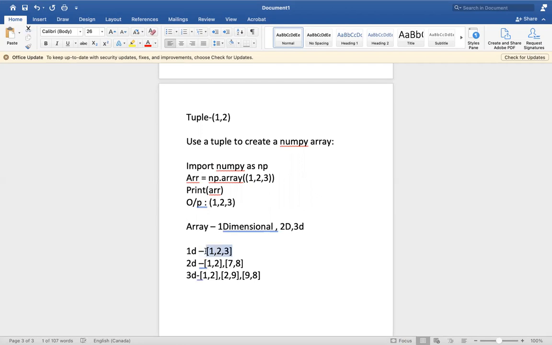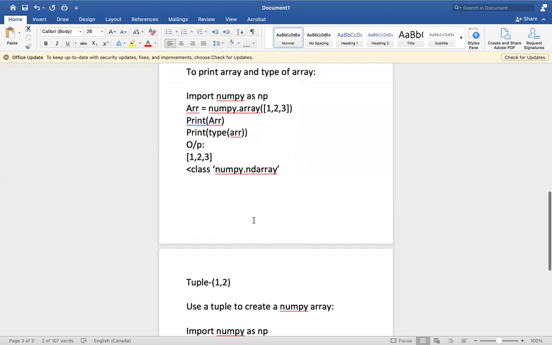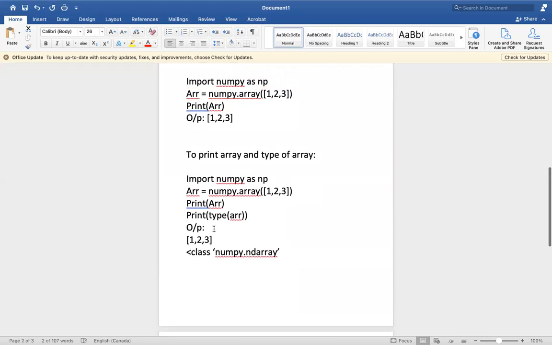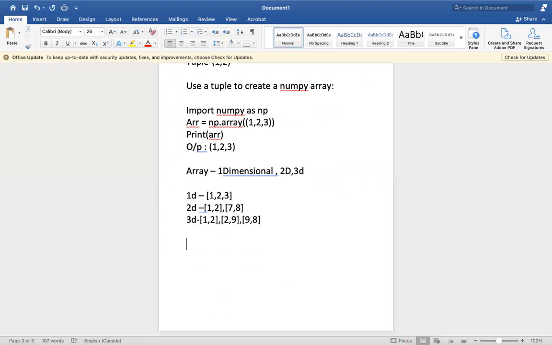An array contains a list, a tuple or anything, but a one dimensional array contains only one list. Two dimensional contains two, three dimensional contains three. While creating from a tuple, we can use a two-dimensional array, three-dimensional array, or anything. Now I will show one example using a two-dimensional array. Everything will be similar, with only a small change.